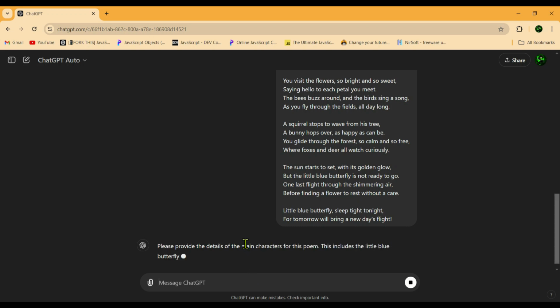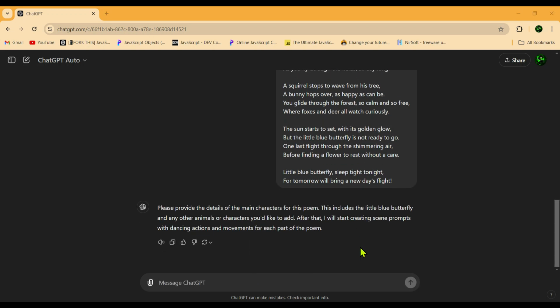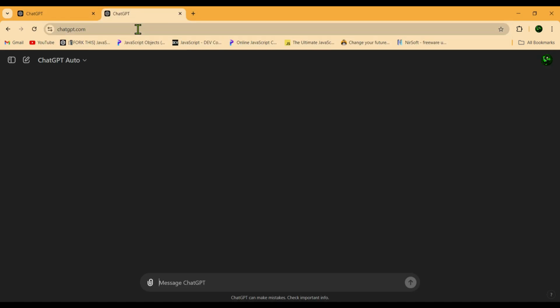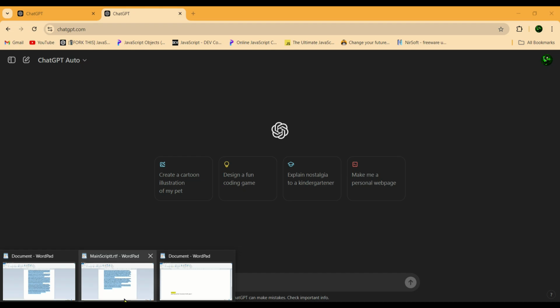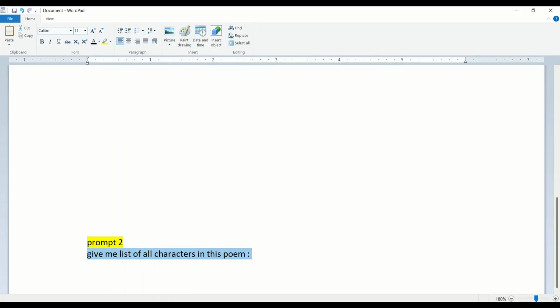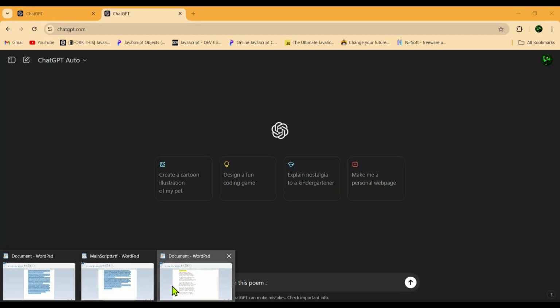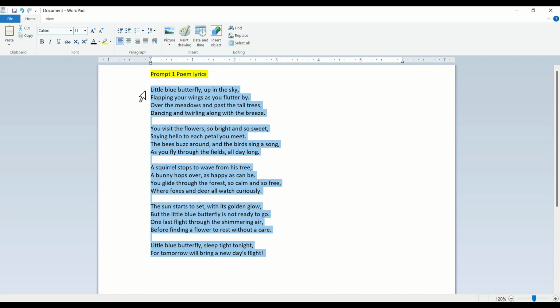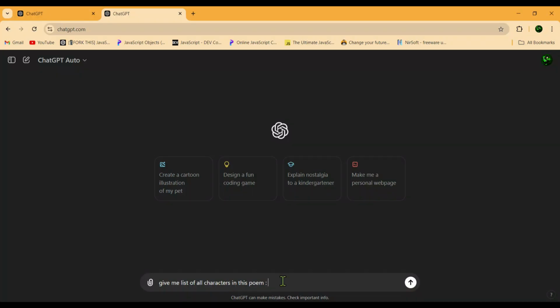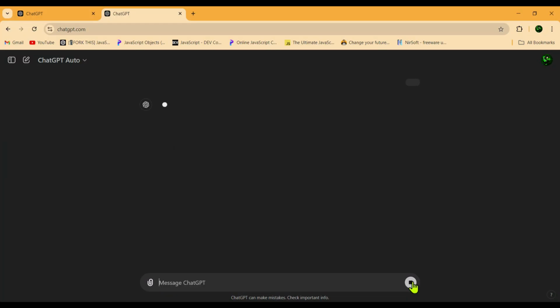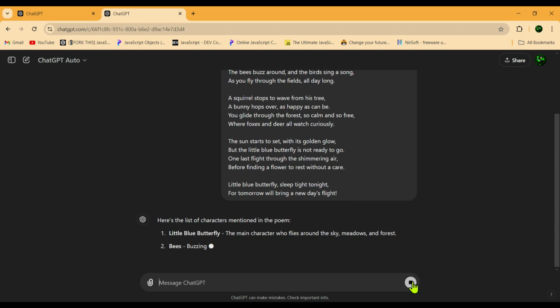Once you send the script, ChatGPT will request details about the main character. For this poem, it's a butterfly. The poem you create might have a different main character, but ChatGPT will provide that information in its second response. Next, open a new tab in Chrome and access ChatGPT again. Copy prompt 2 from the description and paste it into ChatGPT's second tab, but don't send it yet. Now, go back to the description and copy the poem lyrics, return to ChatGPT's second tab, and paste the lyrics after the prompt before sending it.